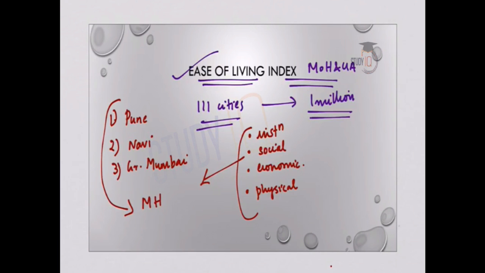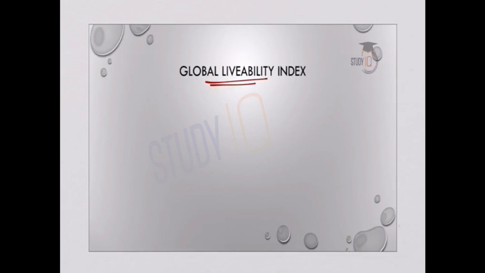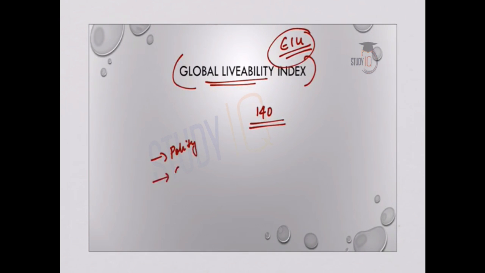Next report is Global Livability Index, and this has been released by EIU, that is Economist Intelligence Unit, and it ranks 140 global cities based on their living conditions. Various factors are considered, for example political stability, social stability, the incidence of crime, education, access to healthcare. These are some of the parameters that are considered.